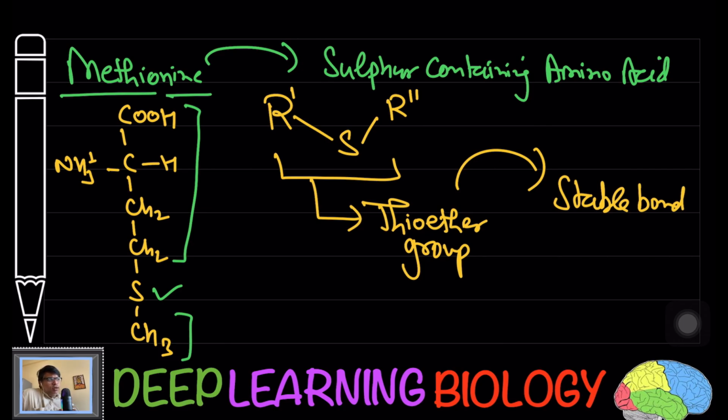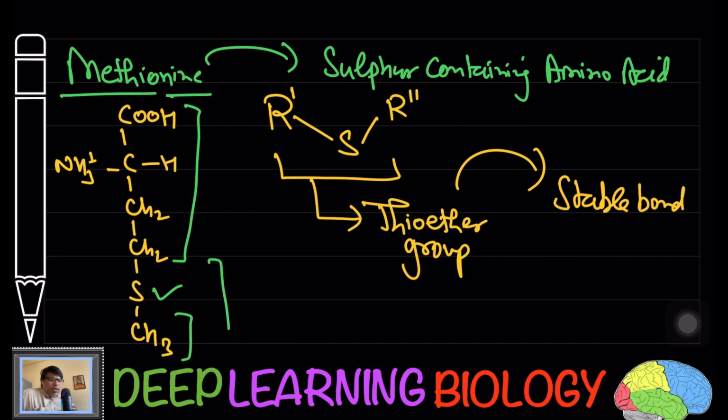Methionine is a sulfur containing amino acid, and it has a stable thioether group. That's why methionine is not going to take part in the formation of disulfide linkage.